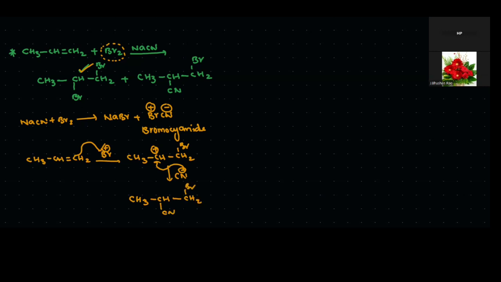So why are we always writing Br and CN on opposite sides? Because each bromine has how many lone pairs of electrons? Three lone pairs of electrons, and the size is also large. The repulsion between them is very high. Here nitrogen has one lone pair of electrons, and here bromine has three lone pairs of electrons. Due to that repulsion only, these groups are anti to each other. That is the meaning. That's why these are formed in the trans arrangement only.